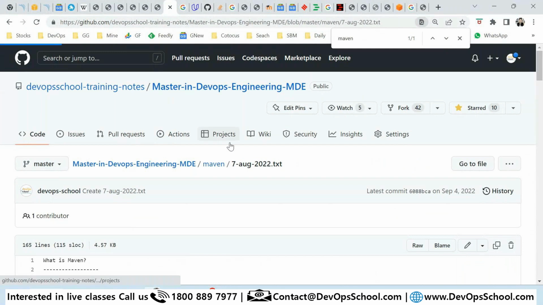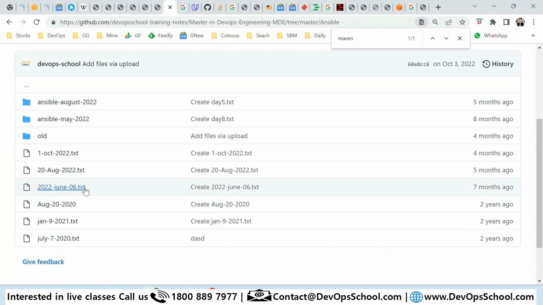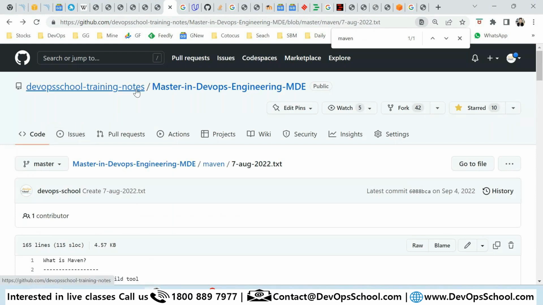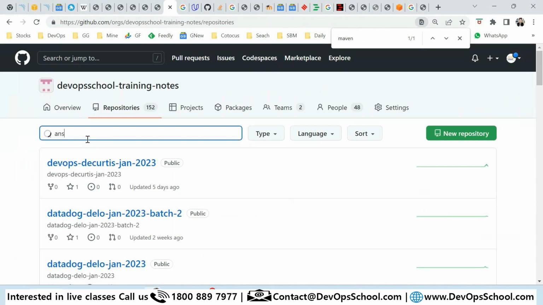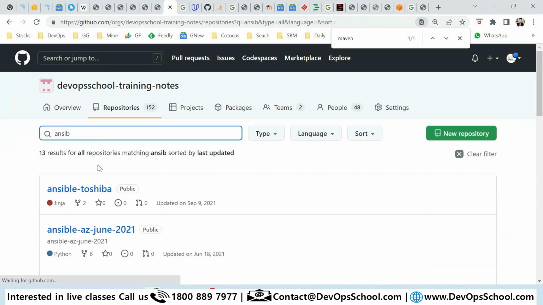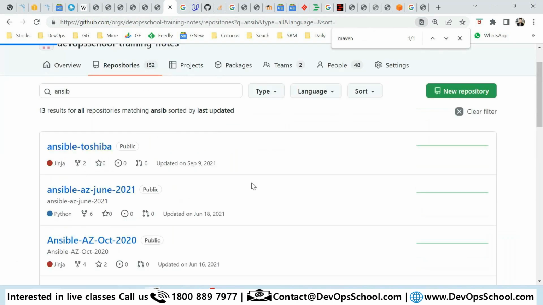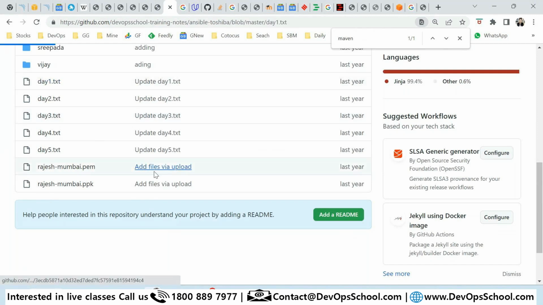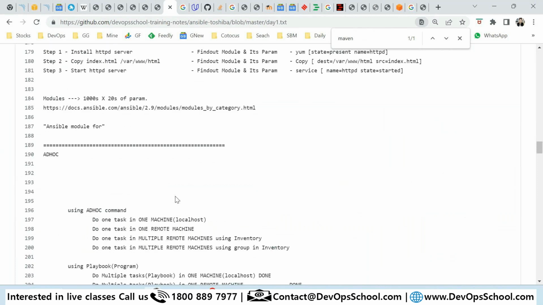So let's say here Ansible, and here I'll go for some dedicated Ansible session. I think this was most recently done, which is here. So I'll go for some ad hoc code. Now what is ad hoc code? Let's do that.